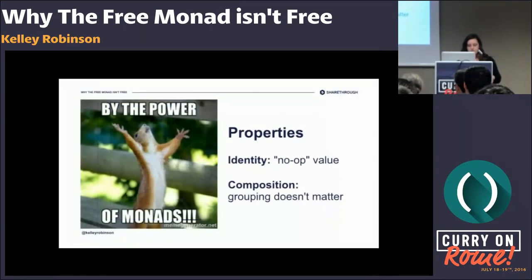So monads also have some properties. The laws apply here. Flat map with some identity value is going to be a no-op. And then composition follows. The grouping of the operations won't matter. You can do a giant flat map with a bunch of logic in the function or chain a bunch of flat maps together.